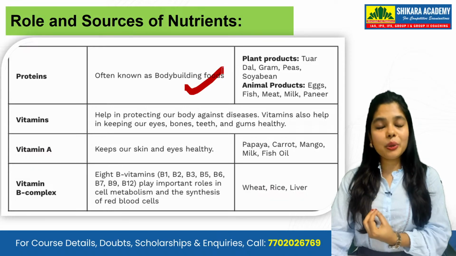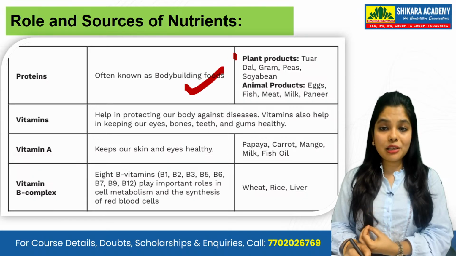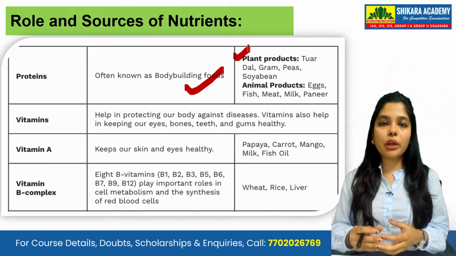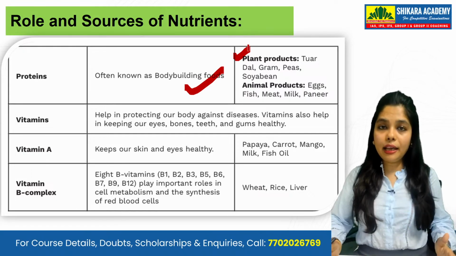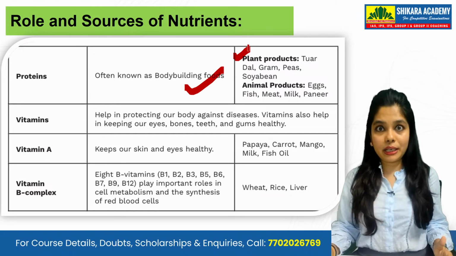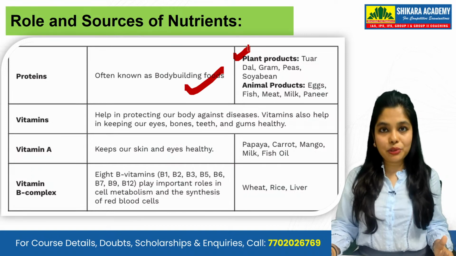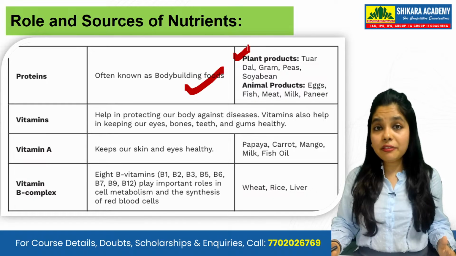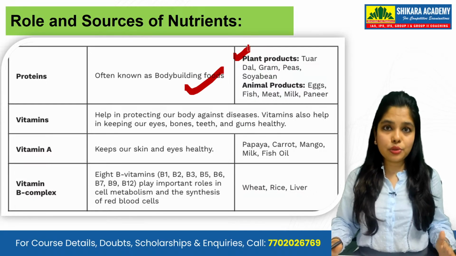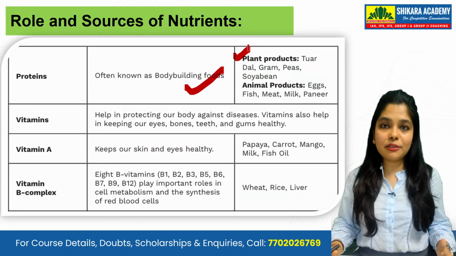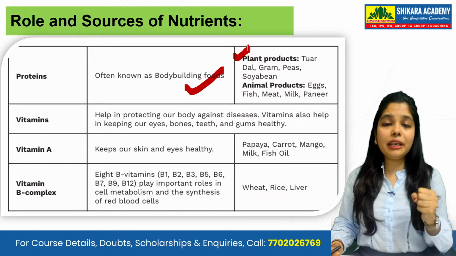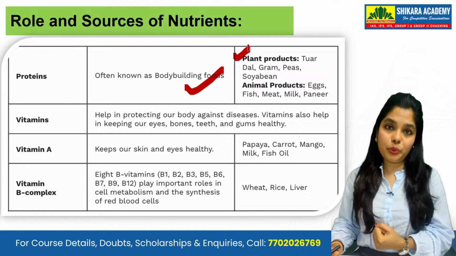And from where do you get it? If we talk about plant sources, you get it from tur dal, gram, peas, soya bean, and for that sake, any dal you are eating, any pulses you are eating. India is famous for several varieties, more than 20 to 30 varieties of pulses, my dear students, and these pulses are actually helping you to get protein.